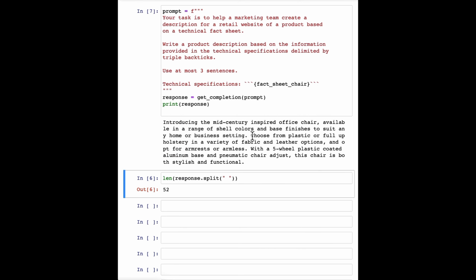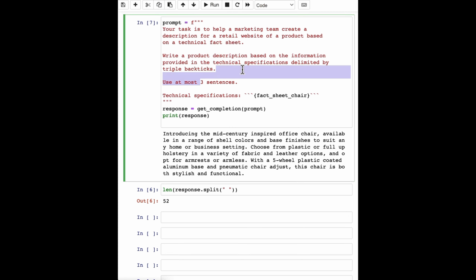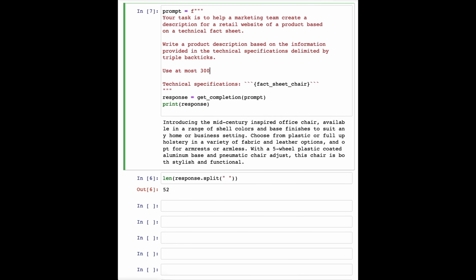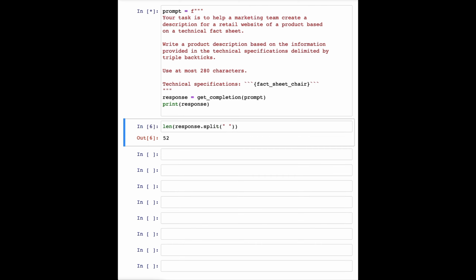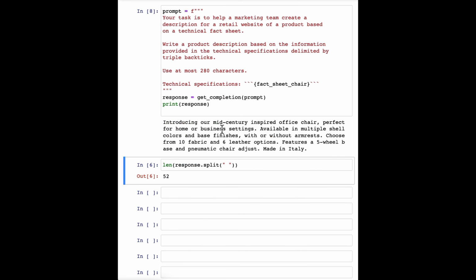So this is 1, 2, 3. I count 3 sentences. Looks like I did a pretty good job. And then I've also seen people sometimes do things like, I don't know, use at most 280 characters. Large language models, because of the way they interpret text, using something called a tokenizer, which I won't talk about, tend to be so-so at counting characters, but let's see, 281 characters. It's actually surprisingly close. Usually a large language model doesn't get it quite this close, but these are different ways they can play with to try to control the length of the output that you get.